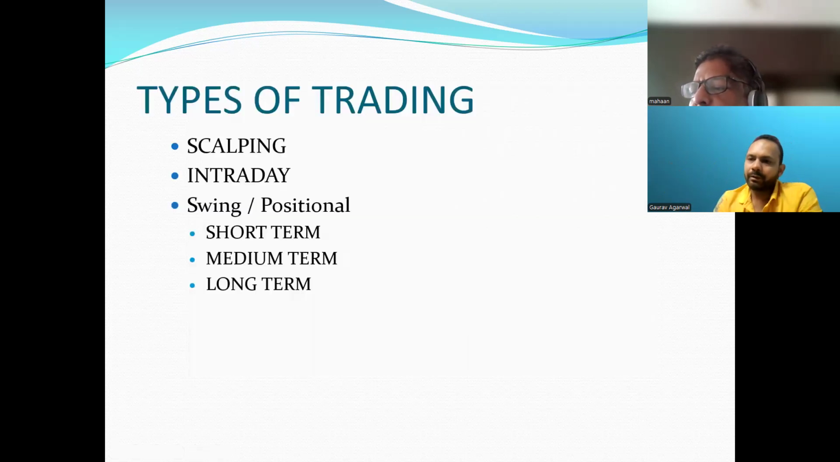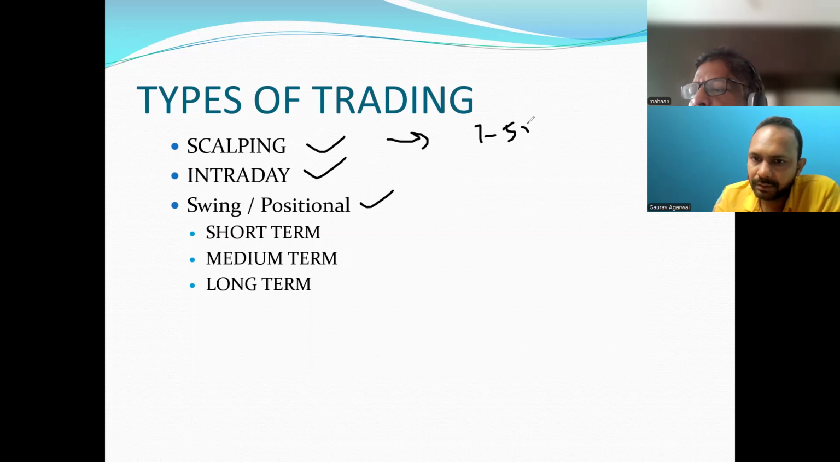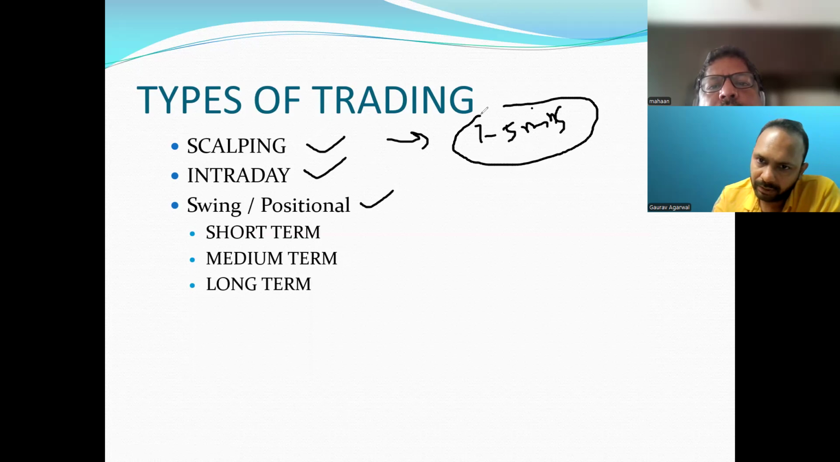Okay. Now coming on to the types of trading. There are basically three categories of trading, or three types of traders you can say in this market: scalping, intraday trading, and positional trading. Scalping is done by very big players for 1 to 5 minutes. They will enter and exit within 1 to 5 minutes. They are called scalpers.